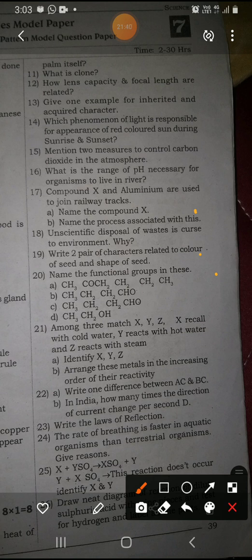Mention two measures to control the carbon dioxide in the atmosphere. Any two measures. You know that carbon dioxide is a main reason for pollution: carbon dioxide, carbon monoxide and carbon particles in the atmosphere. Mention two measures to control it. You know that carbon dioxide gets recycled. So what are the measures by which you can control it? Two measures are asked for 1 mark, half mark each.